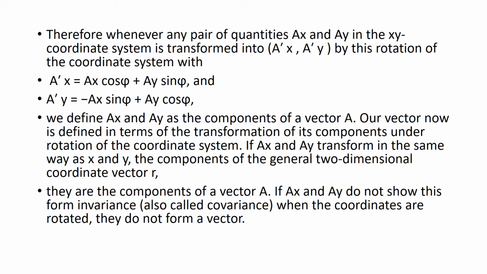Similarly, if we have any other physical quantity denoted by V, its components will be Vx, Vy before rotation and Vx prime, Vy prime after rotation, and they will be correlated with these two equations. So this is the law of transformation of system of coordinate in a two-dimensional system.